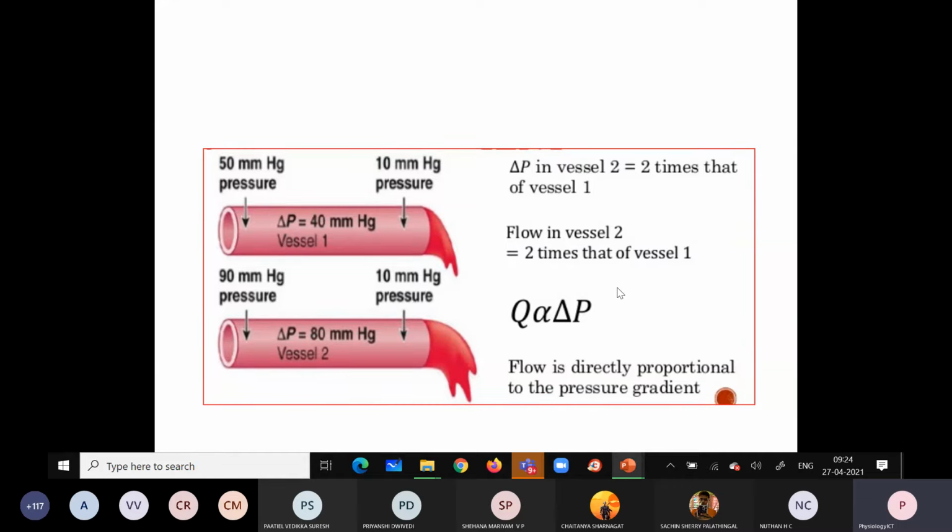Okay, so how is this blood flow related to the pressure? What is pressure?